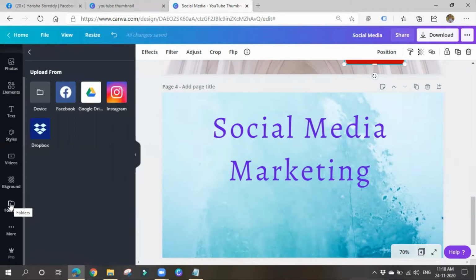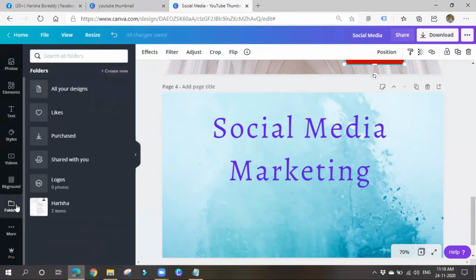And next thing is you can also create some folders. Means you can create multiple folders and you can group your designs. If you have created some 10 designs, you can group 3 designs under one folder, 2 designs under one folder, like that. You can group your designs also. Okay. So right, so I'll show you.